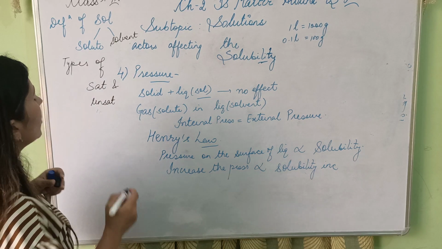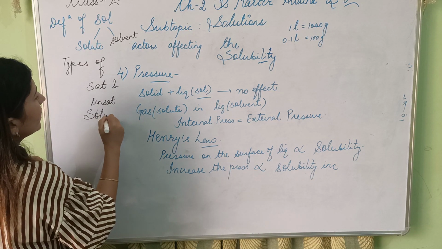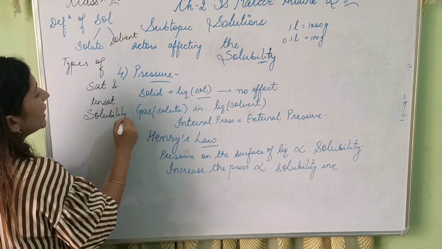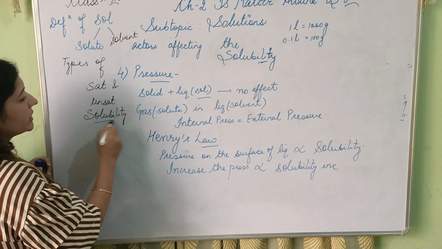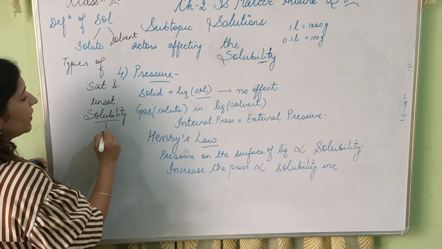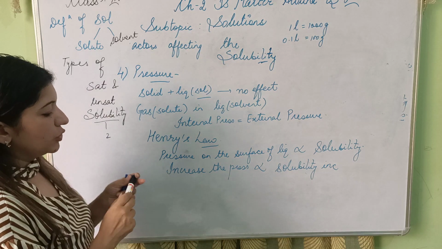Next, we did solubility, the maximum amount of solute that can be dissolved in a saturated solution, that is solubility. Next, we did factors. We did 4 factors. First was solute.